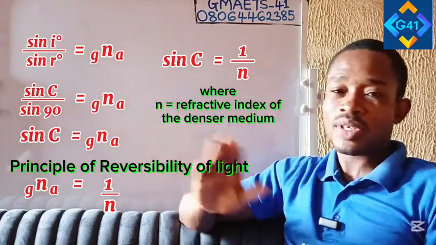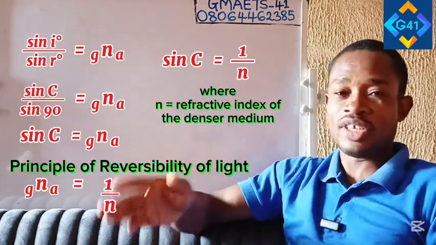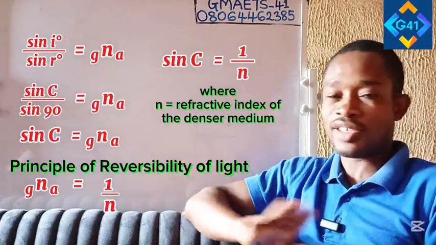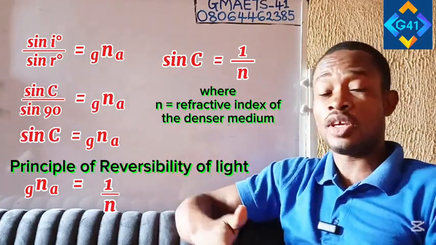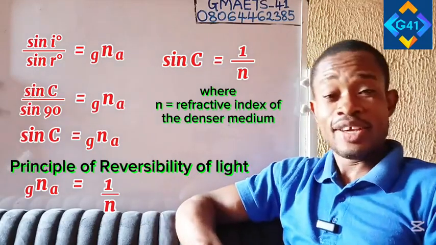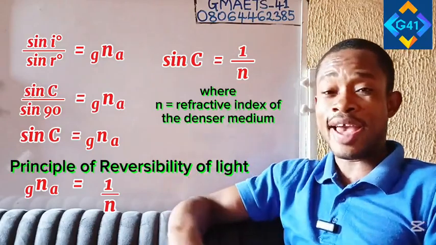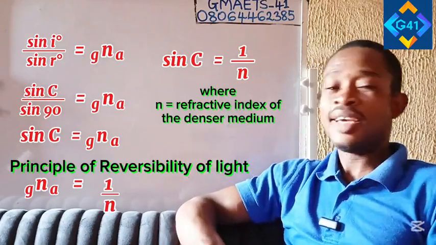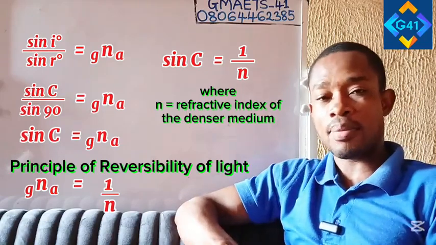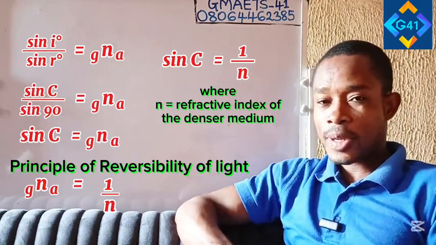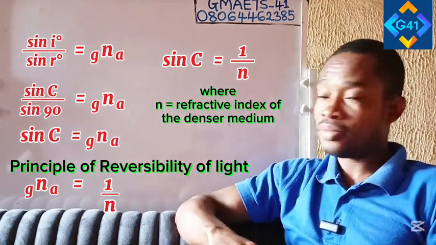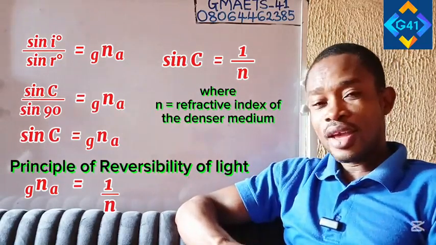Okay, but without wasting our time, let that refractive index of AG, light moving from air to glass, let's just call it N, because that's how you see it in different sources if you study your books, you browse, and other things. So we have sin C simply equal to 1 over N, where you want to take note that N is the refractive index of the denser medium, where the light is coming from.